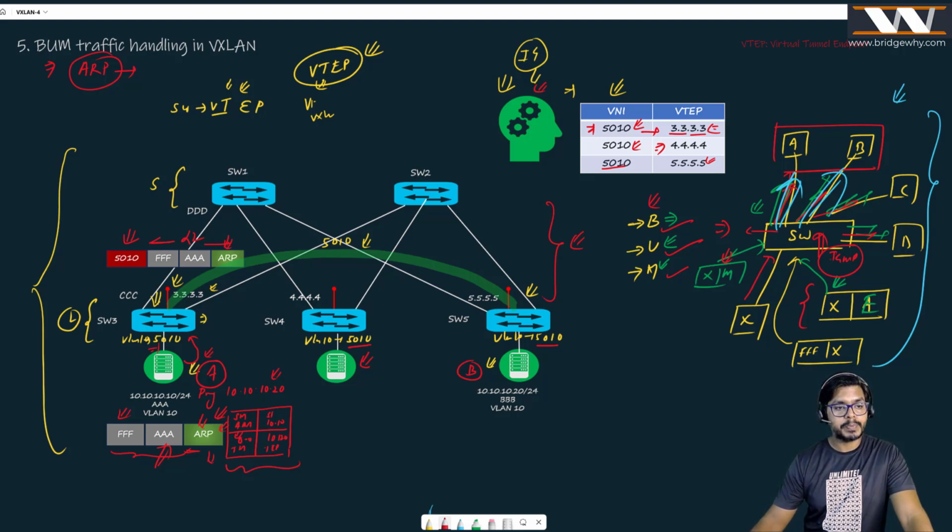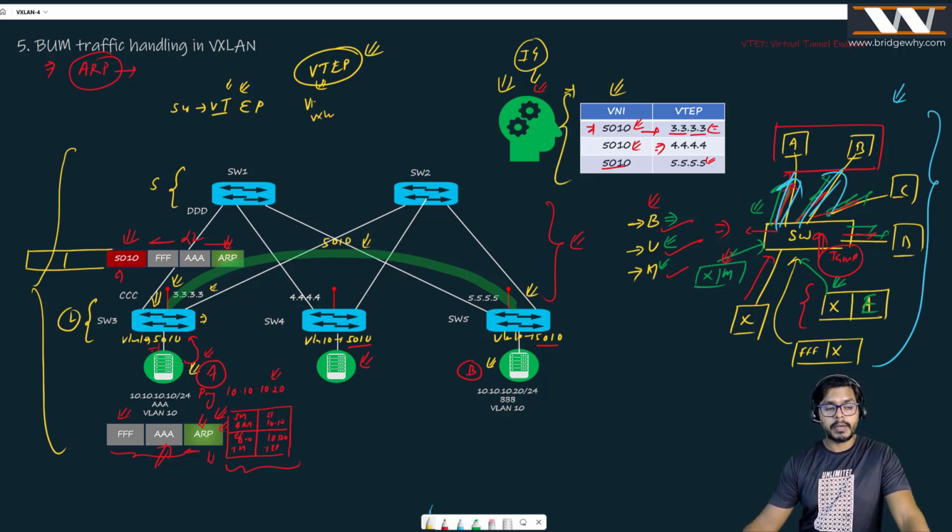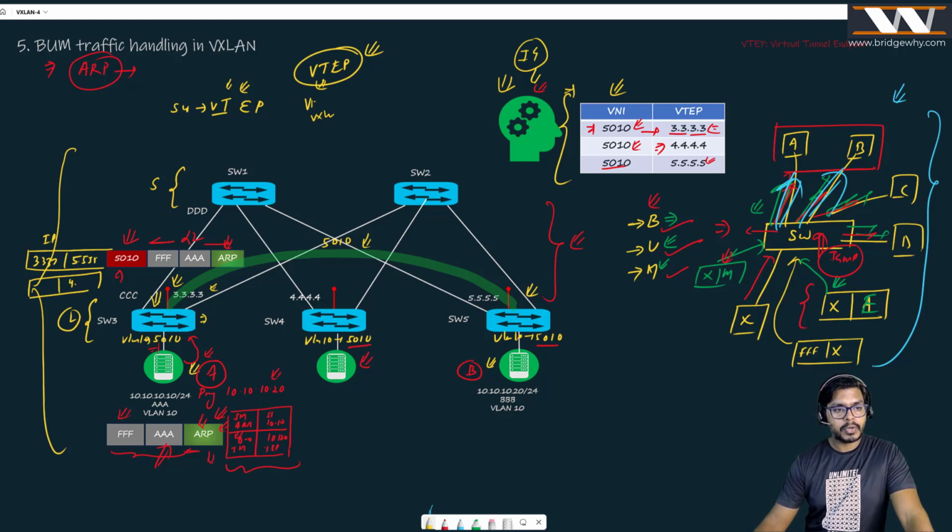But before doing that, I need to put the VXLAN number, and that is why I'm putting the VXLAN number. And I know after that what you need to do. You need to put source IP and destination IP, and that is why you need to ask the control plane, "Mr. Control Plane, where do I need to send it?" And the control plane is saying that you need to send it from 3.3.3.3, which is your IP address, towards 5.5.5.5. And of course, you need to send it towards 4.4.4.4 also. Very, very interesting.